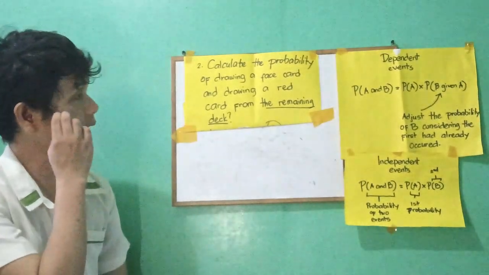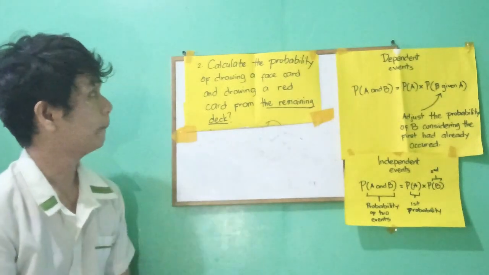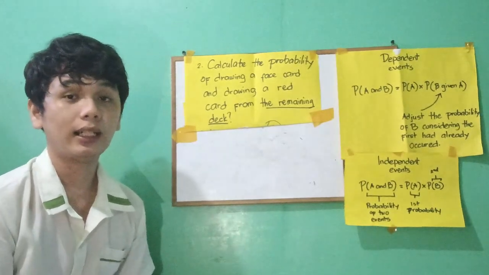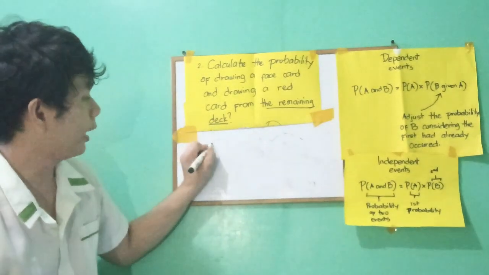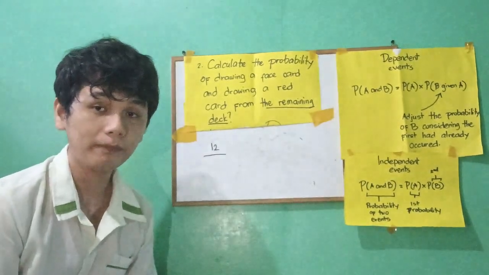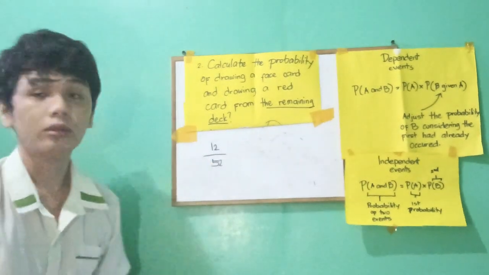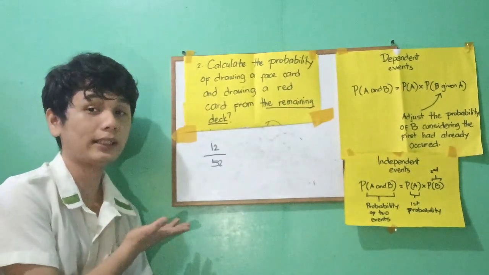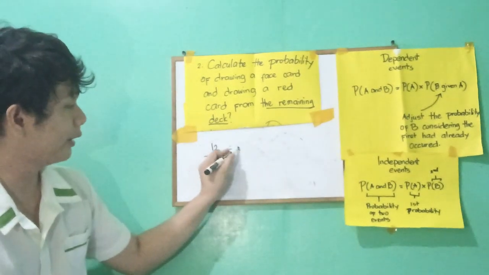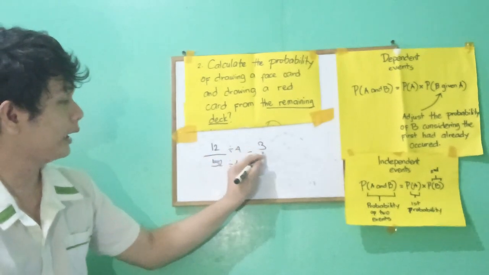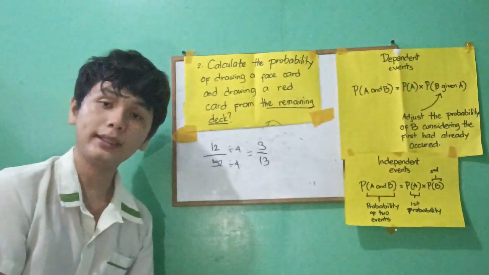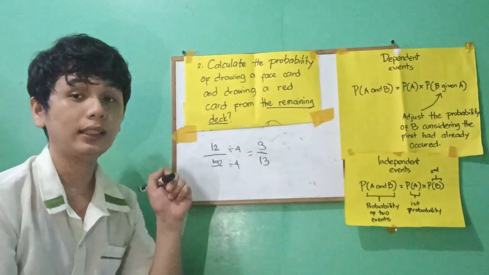Now, from the problem, getting a face card, as I said earlier, from the sample space the favored outcome of the face card is only 12 over the total number of outcomes, 52. Is this the final answer? No, we can reduce it by 4. We need to divide both sides by 4. 12 divided by 4 becomes 3, and 52 divided by 4 becomes 13. So the first event has a probability of 3 over 13.